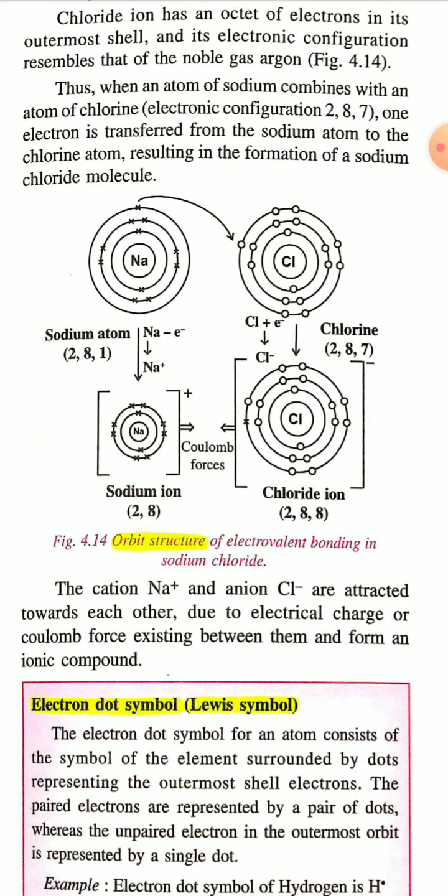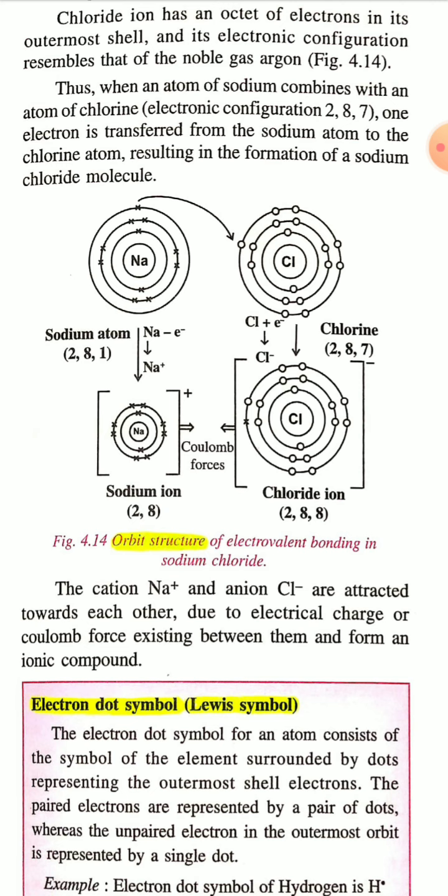And in the case of the chlorine atom, the electronic configuration is now 2, 8, 8. You can see that in the case of chlorine, the electron gained by the chlorine atom is shown by the cross. Cross means the electron of the sodium atom, which is gained by the chlorine atom.